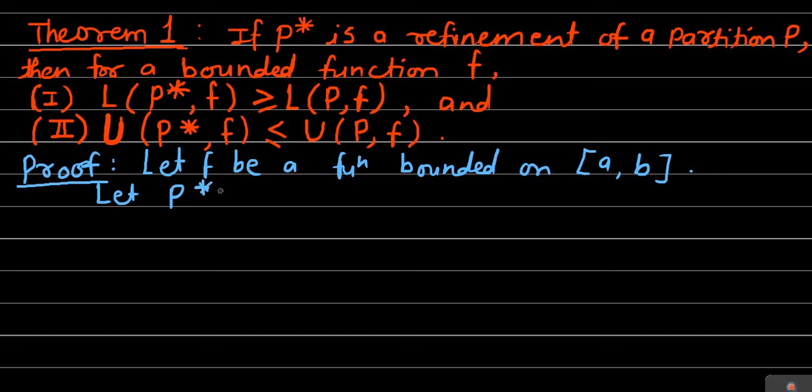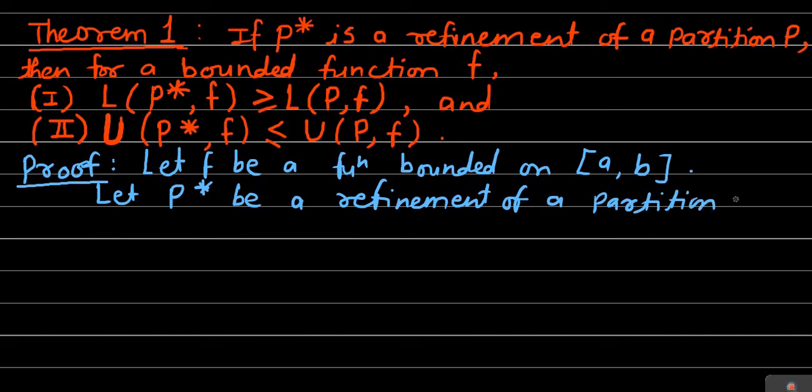Let P star be a refinement of a partition P of the closed interval a to b.